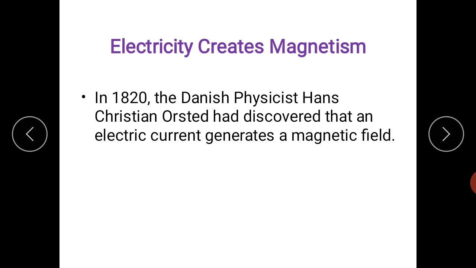Electricity creates magnetism. In 1820, the Danish physicist Hans Christian Ørsted discovered that an electric current generates a magnetic field. Now see, we have already discussed electrostatics, right? In our daily life routine we also see this electricity and magnetism connection, like in an induction cooker. So electricity can create magnetism. This was observed by the Danish physicist Hans Christian Ørsted. So an electric current generates a magnetic field is the basic thing he discovered in 1820.